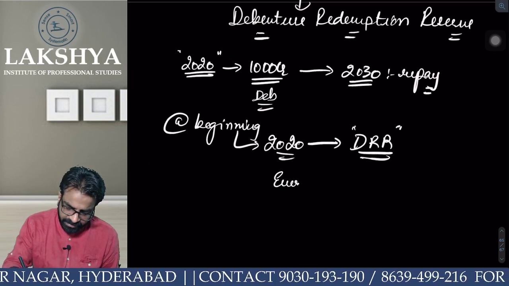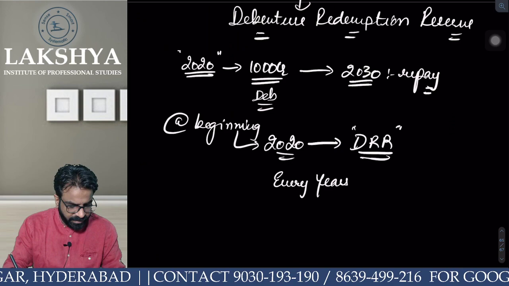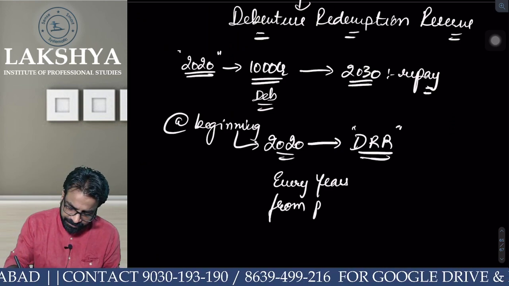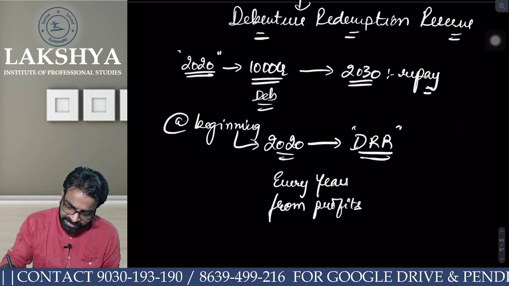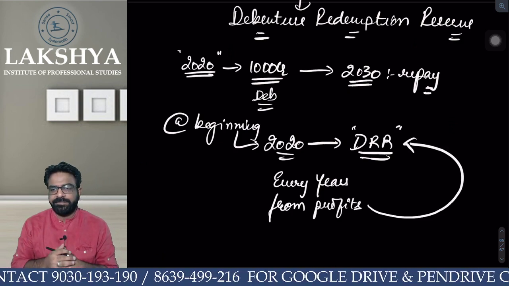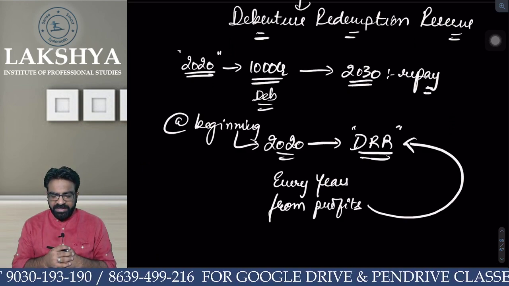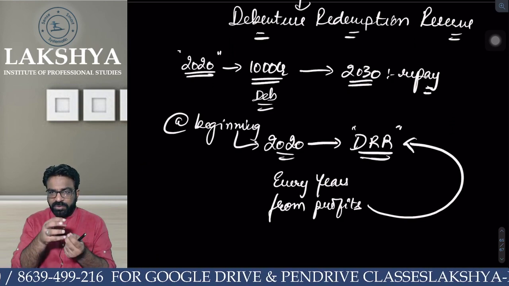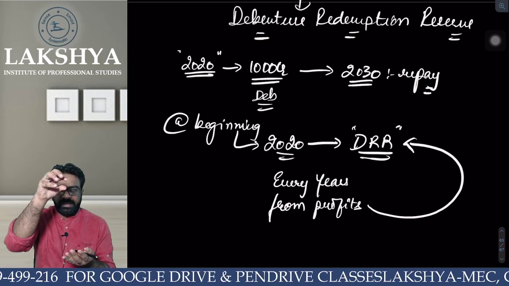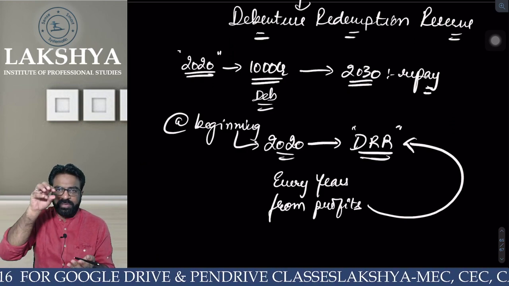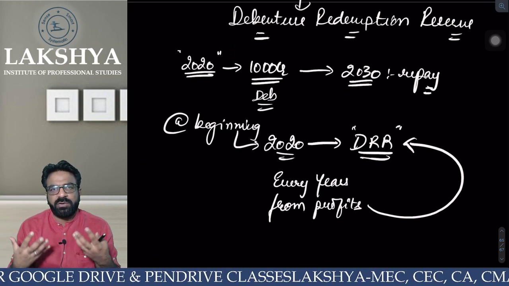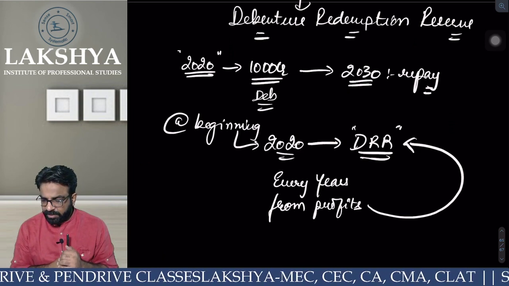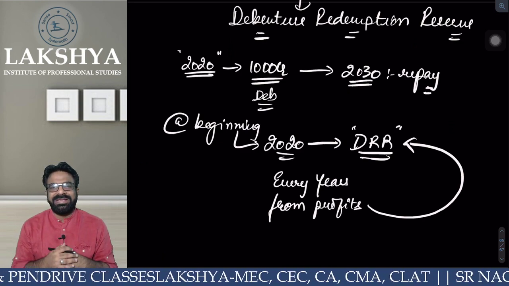And every year from profits, some part will be transferred to DRR. So we will take some money from the profits and transfer to DRR, transfer to DRR, transfer to DRR. Like that, will we be able to accumulate a good amount of money by the time of maturity or not? Yes or not? So this is what it is all about the DRR.